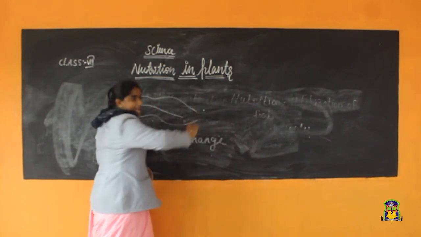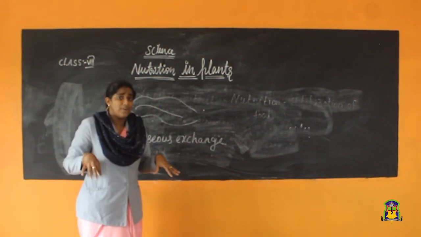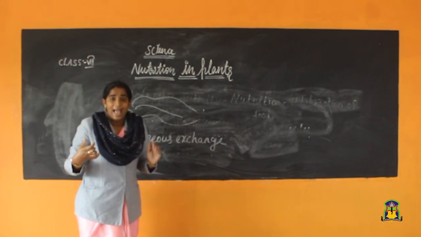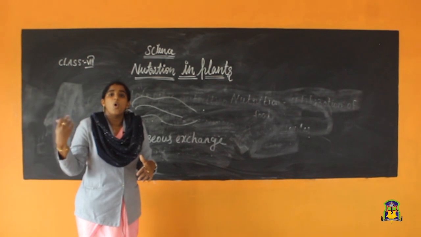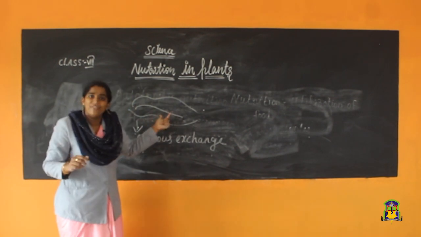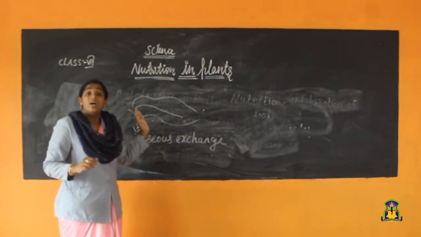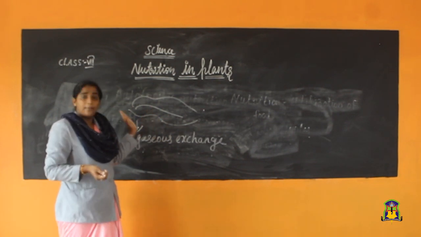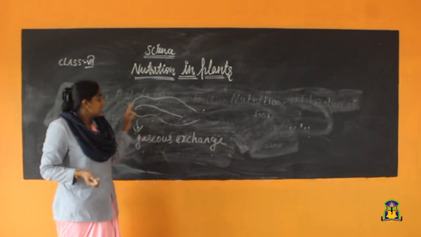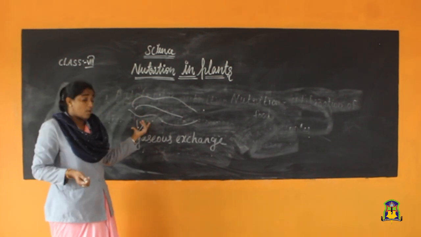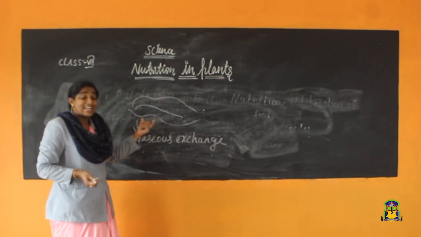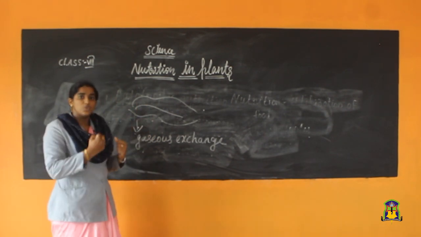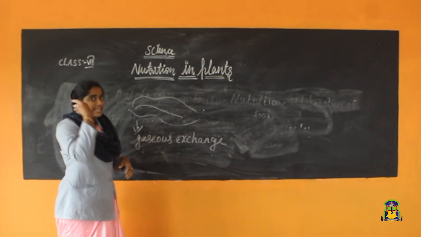Gaseous exchange takes place. Gaseous exchange means, here we know that plants absorb carbon dioxide from the atmosphere and expel out the oxygen through this leaf only. Here the leaf prepares the food for the plants. So in the leaf, gaseous exchange happens, and stomata will be there. This stomata helps to exchange the gases. That means CO2 is absorbed and oxygen is liberated.